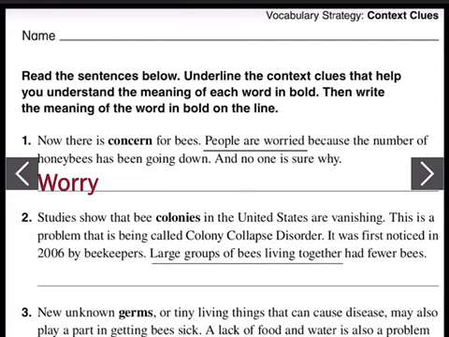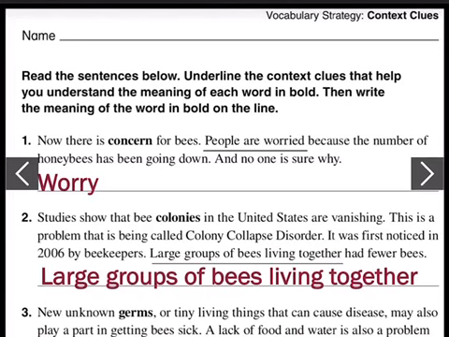Very good. Large groups of bees living together. So, a large group of bees that are living together is called a colony. Therefore, the meaning of colonies is large groups of bees living together.